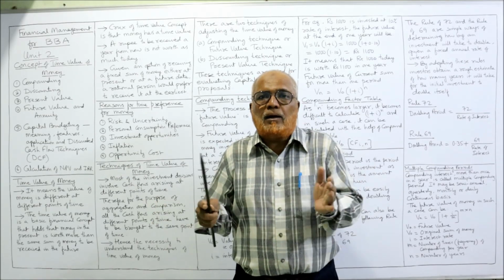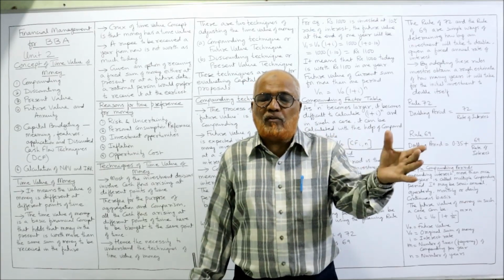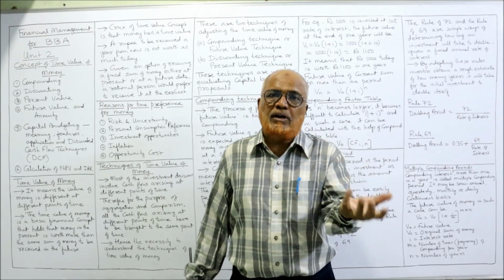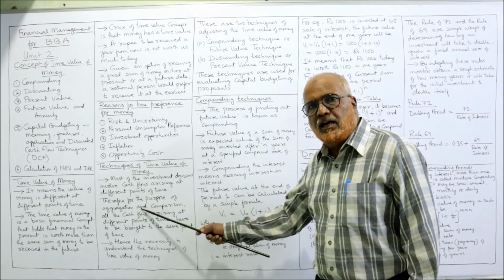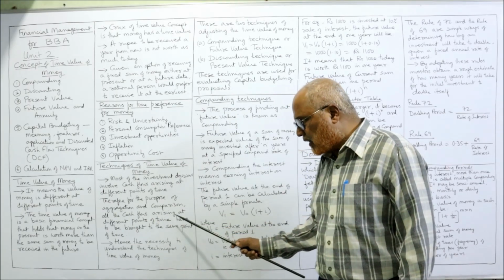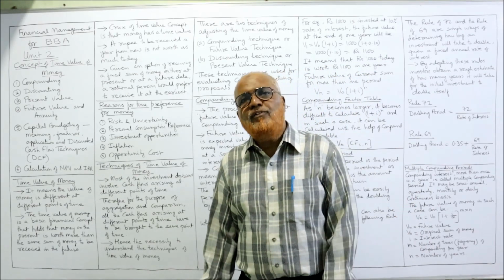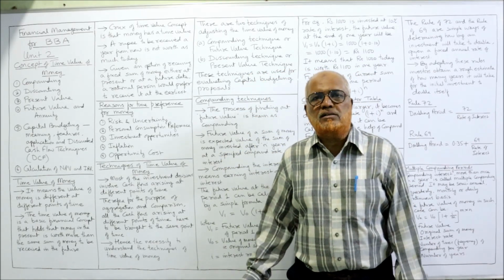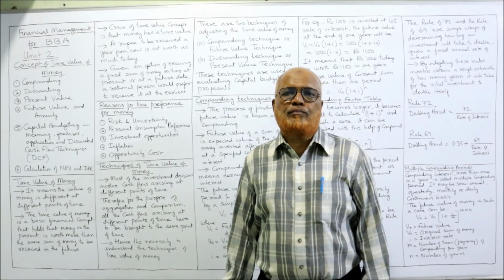So we cannot add up all the inflows and outflows because they are occurring at different points of time and the value of money will be different, right? Secondly, therefore, for the purpose of aggregation and comparison, all the cash flows arising at different points of time have to be brought to the same point of time. Simple example, if you want to compare the height of two persons, both should stand on the same platform.